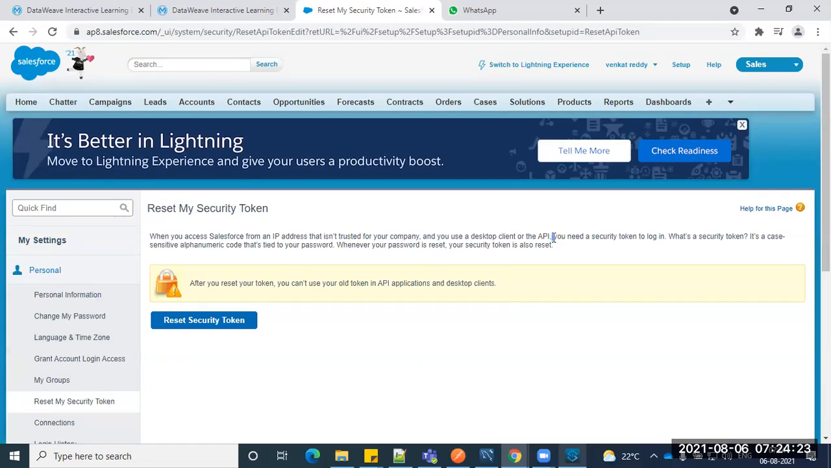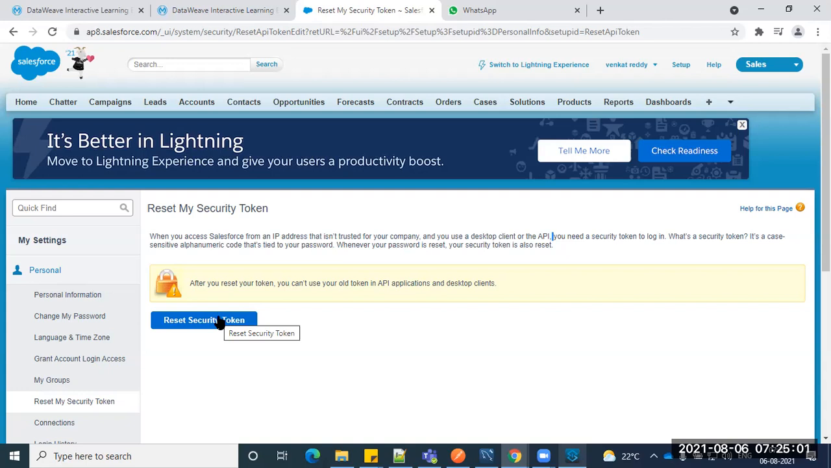Whenever you try to reset it, the token is sent to whatever registered email ID you put in at sign-up time. If I reset it, my existing applications wherever I used the previous token will get interrupted, and I can't establish the connection because I'm creating a new security token. It's a one-time job actually.